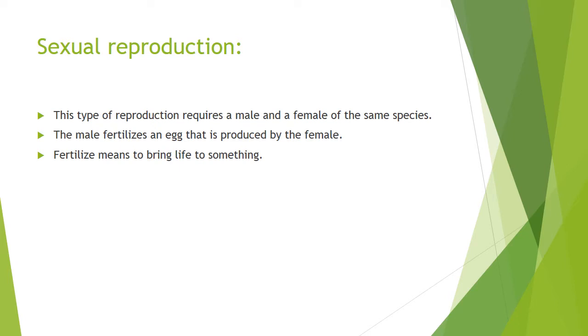Now, sexual reproduction. This type of reproduction requires a male and a female of the same species. इस type की reproduction में male और female involved होते हैं of the same species. Now, what are species? Species are a group of individuals that are similar to each other. This is known as species.